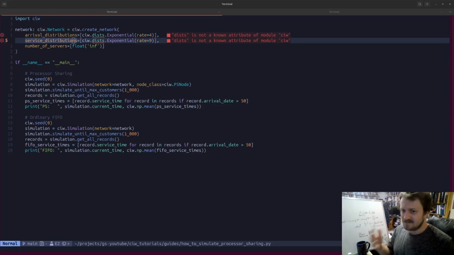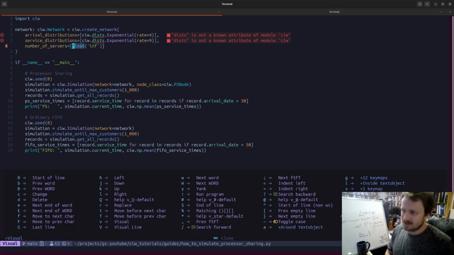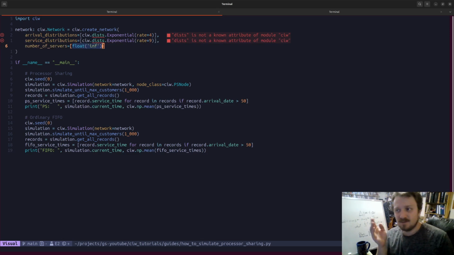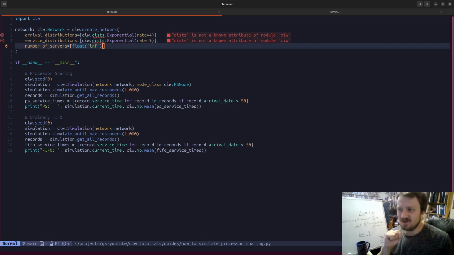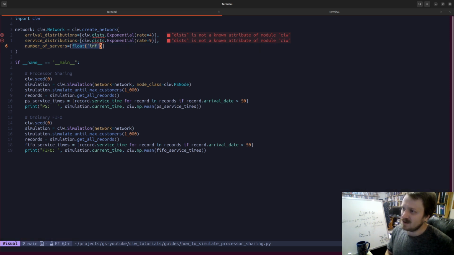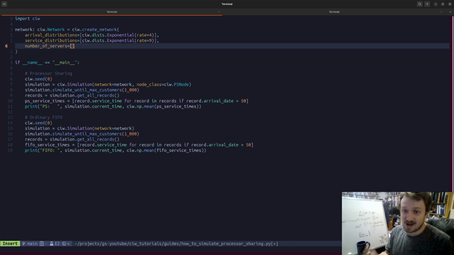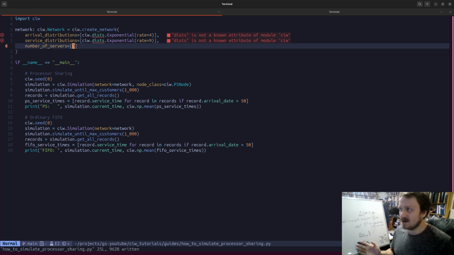Hello there. Picking up from our last video on processor sharing, there is a generalization of that case. Before, there was really no limit to the number of customers sharing. Q kind of repurposes this argument of number of servers, and in the case of Q with processor sharing on, this ends up being the number of customers that can be shared in service. So if I set that to 3, you can have only up to 3 customers sharing a server at once.